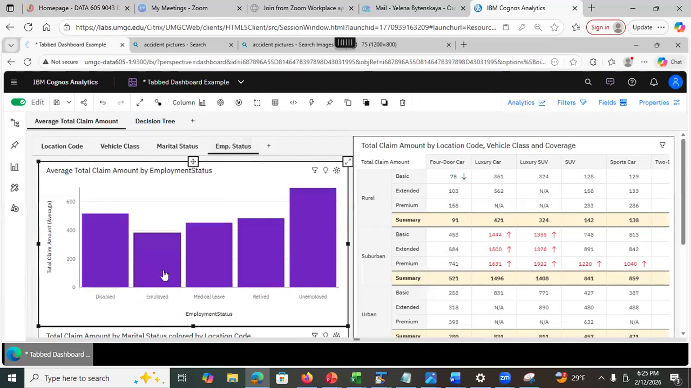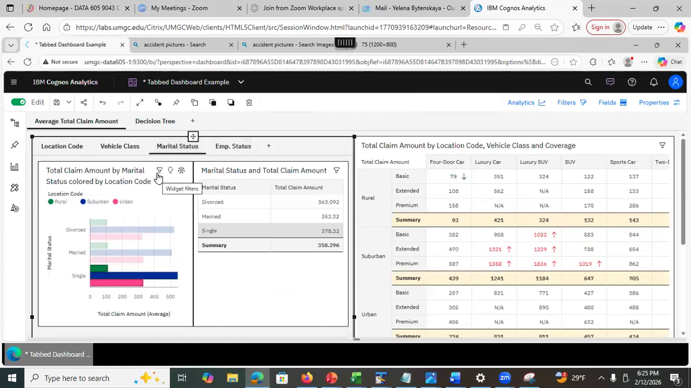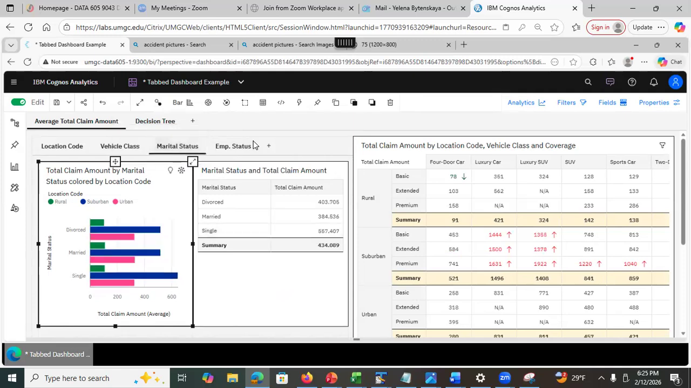But if I selected here employed, it's not going to filter this tab to employed. It's only filtered by marital status. Oh no, it does. Sorry, it does. It actually does. Do you know why it does? Because all of this is located on the same tab of the outer dashboard.